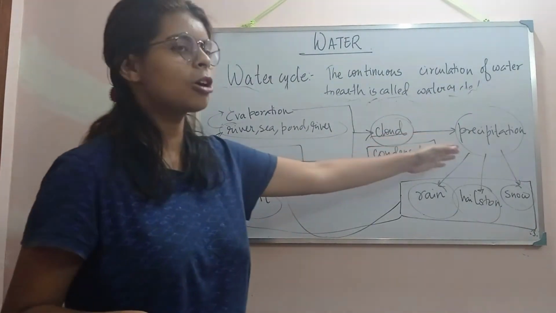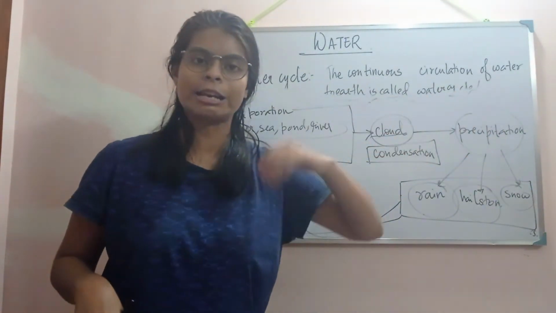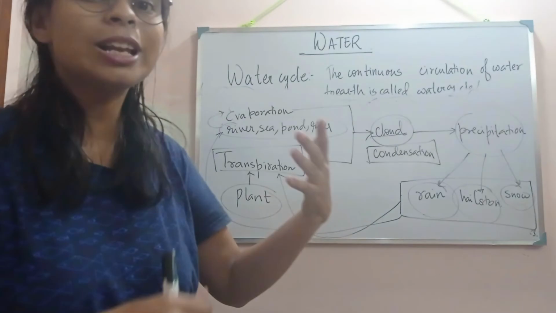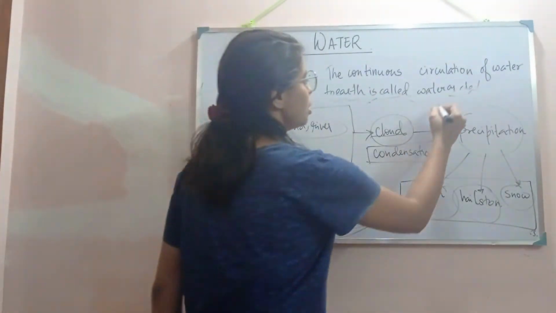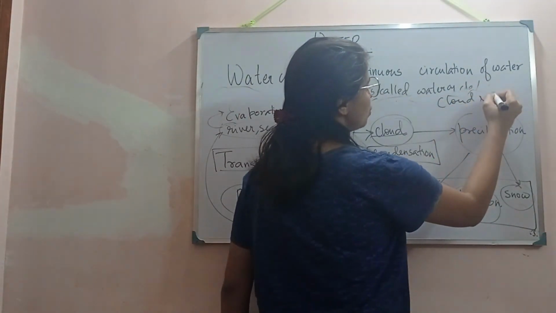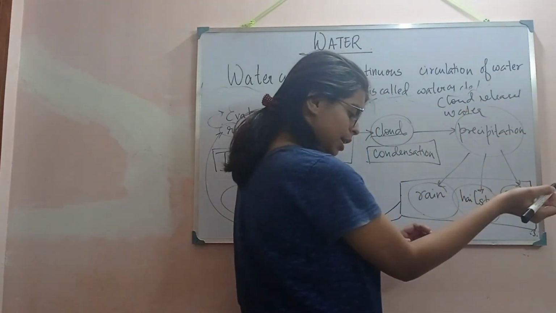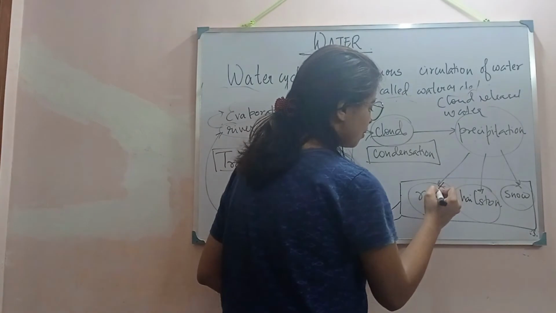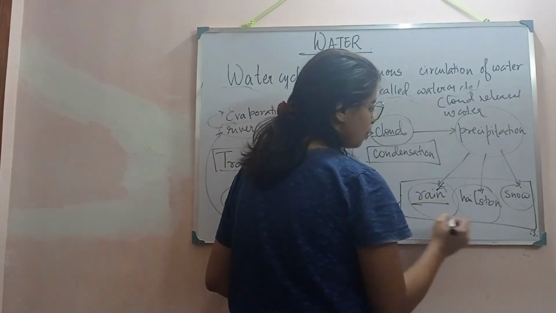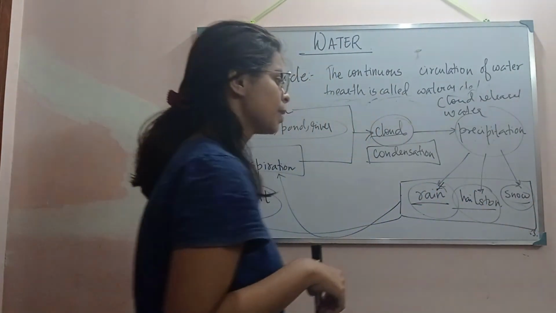This condensation process leads to precipitation. That means the cloud will release the water in many forms: rain, hailstorm, snow.